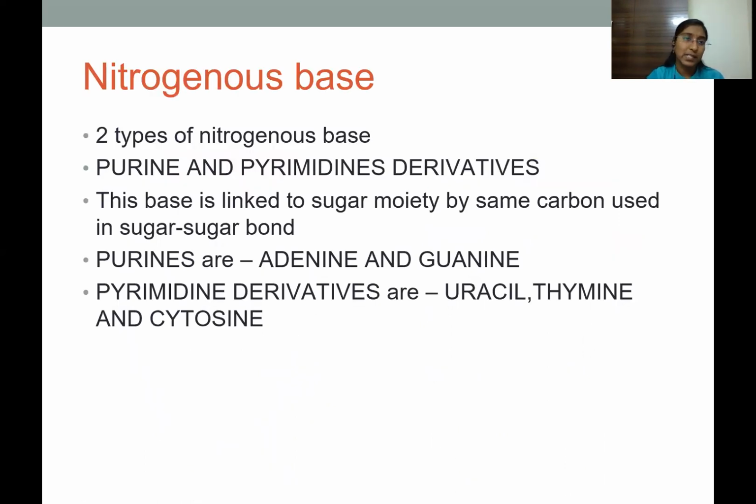So nitrogenous bases. Nitrogenous bases are of two types. One is purine and the other is pyrimidine derivatives. This base is linked to the sugar moiety by the same carbon used in the sugar-sugar bond, which is at the C1 position. So the purines are adenine and guanine, and the pyrimidine derivatives are uracil, thymine, and cytosine.